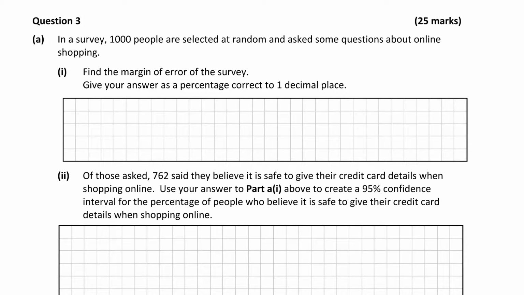Okay, so we'll start off there with the Leaving Cert Ordinary Level 2020 Paper 2 question 3. In a survey, 1,000 people are selected at random and asked some questions about online shopping. Find the margin of error for the survey. Give your answer as a percentage, correct to 1 decimal place. So that's important. They want it as a percentage and they want it correct to 1 decimal place. So we'll just highlight that.